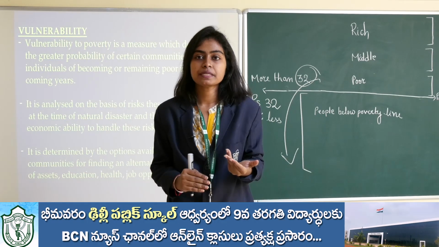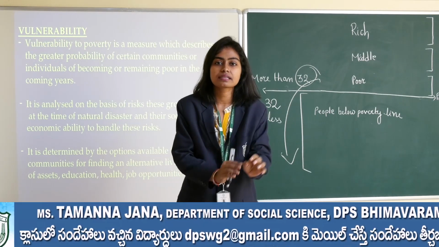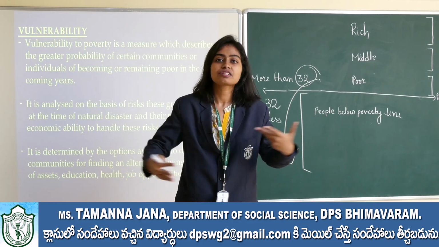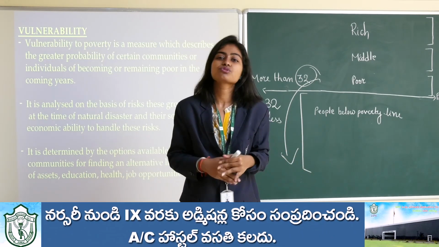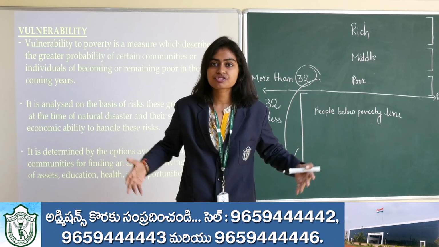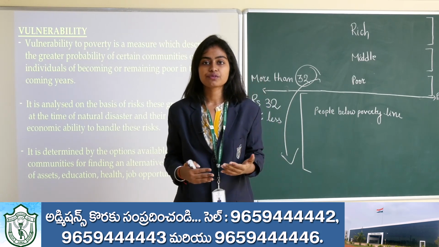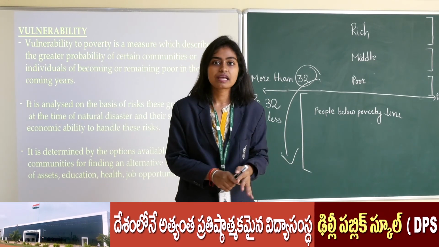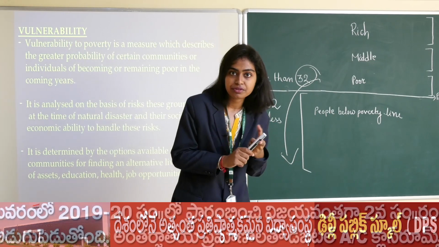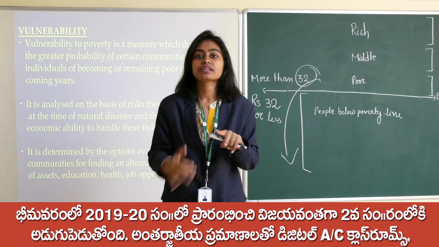Suppose there is a family member who got retired. He was not earning much, he was just a clerk in some private office, and he doesn't have any savings because he has to feed a huge, large family. Usually the poor people don't have savings because whatever they earn, they try to feed their children, it is a minimum income. Okay, so suppose the retired person now doesn't have any money, we will say he will be in poverty if he doesn't have any asset, good health, or any job opportunity.